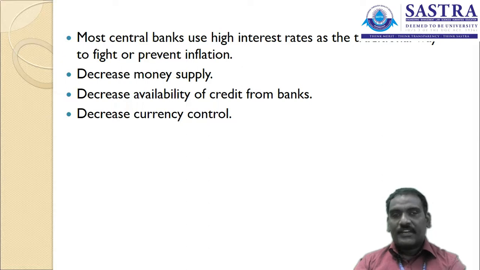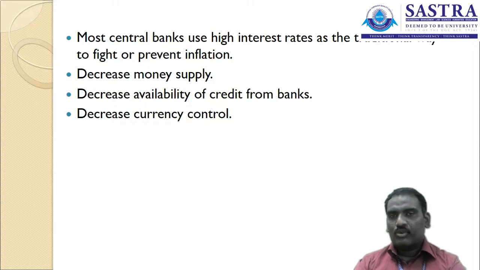High interest rates are used for the purpose of regulating loans. If they lower the interest rate, more people want to get loans from the bank, which might increase the money circulation in the country.